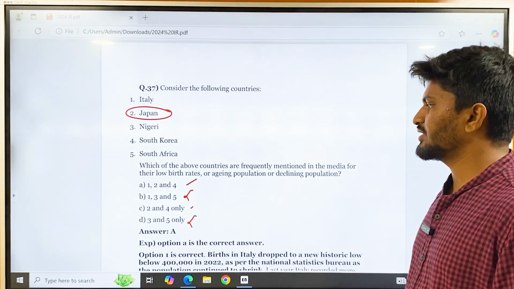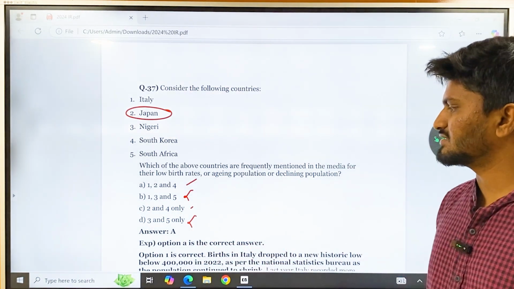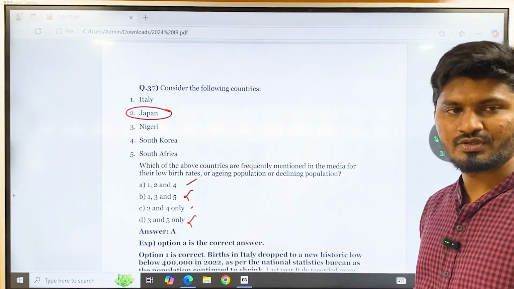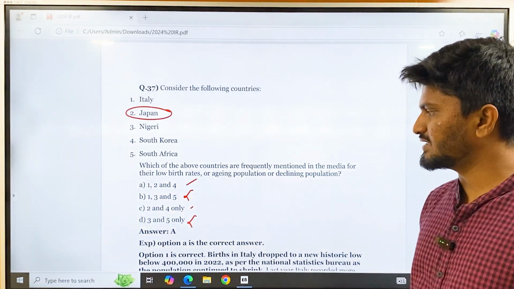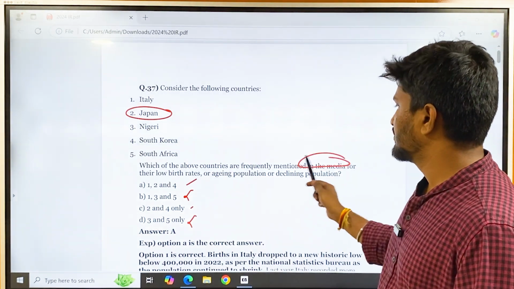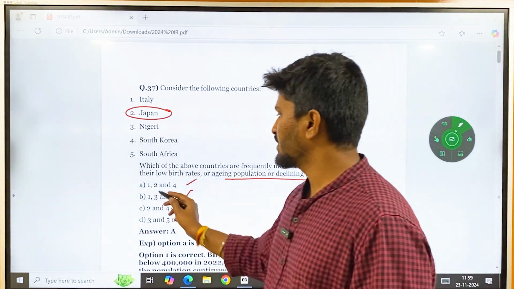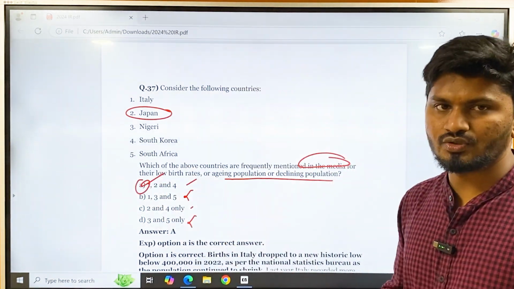Nigeria and South Africa are eliminated already. So the remaining answer here is Italy and South Korea. Recently there have been reports that the birth rate in Italy has lowered, an aging or declining population. So even Italy is included in this one. So the correct answer is A, 1, 2 and 4.